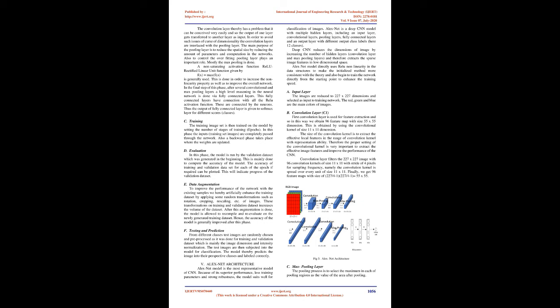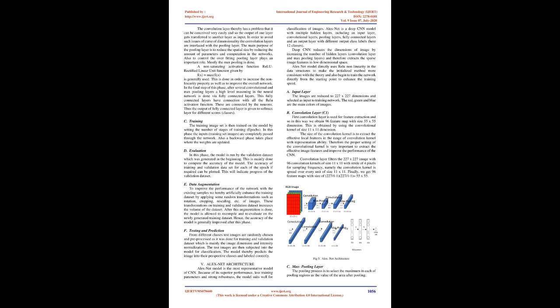The test images are then subjected into the model for classification. The model thereby predicts the images into their respective classes and labels them correctly. V. AlexNet architecture. The AlexNet model is the most representative model of CNN. Because of its superior performance, fewer training parameters and strong robustness, the model suits well for classification of images.